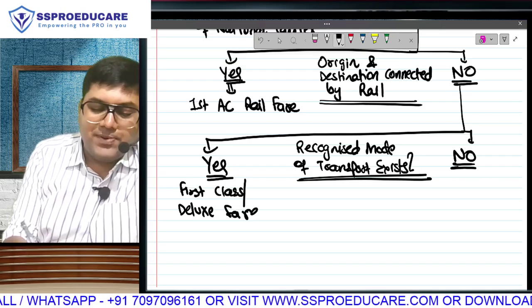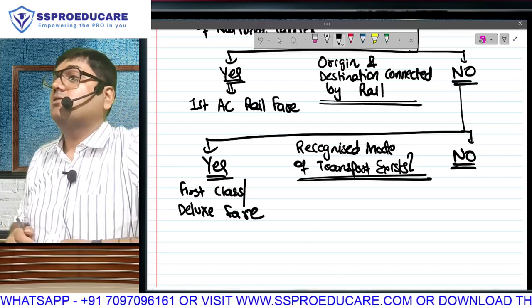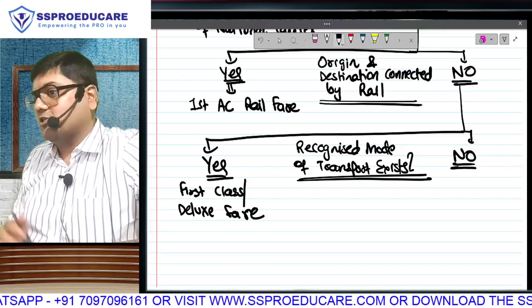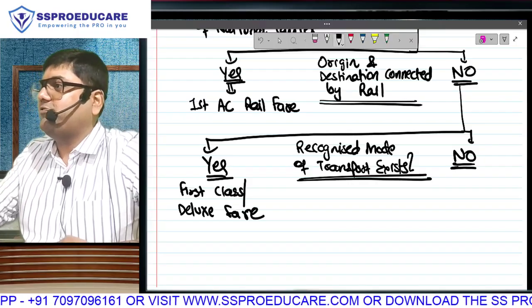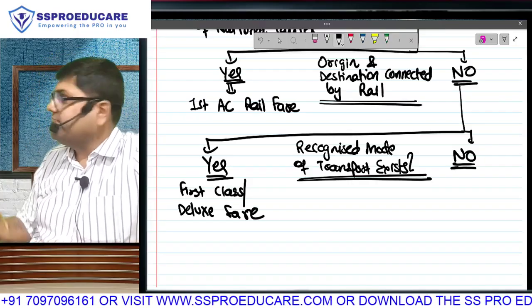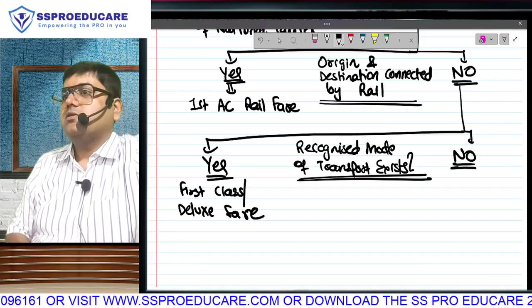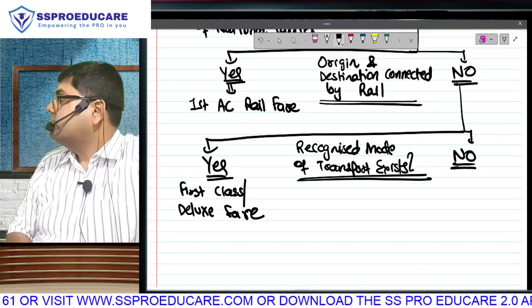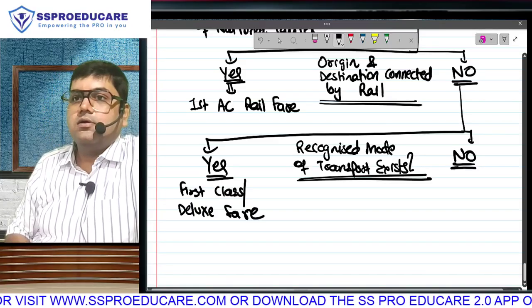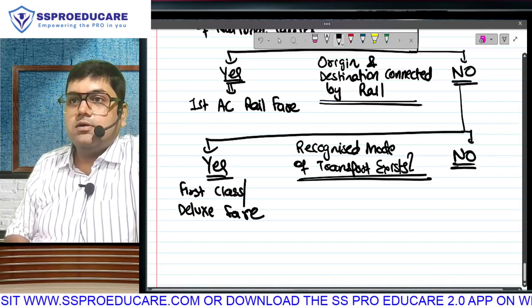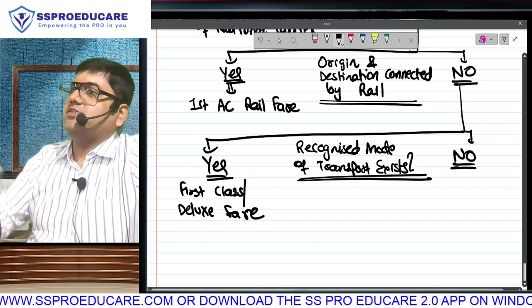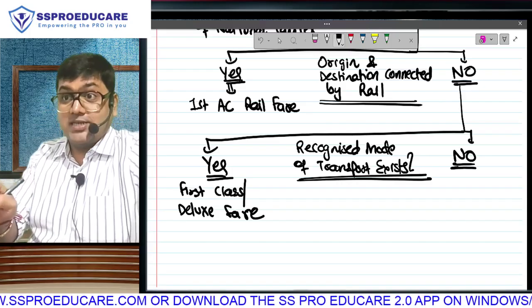Which is the only place where they are taking the lowest amount? Air travel, economy class, because the difference between business class and economy class is massive. But otherwise we'll take first AC, deluxe. But what if there is no any recognized mode? Now whichever is highest, you take. But I hope you understand.